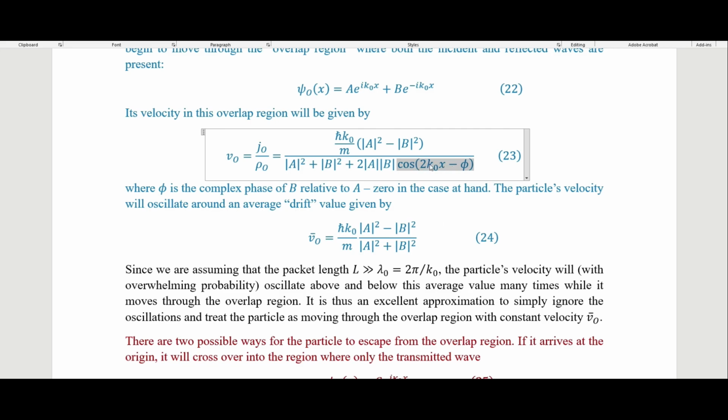It's oscillating around some value, and it's doing that really fast, as it moves through this overlap region. So it is an excellent approximation to simply ignore the oscillations and treat the particle as moving through the overlap region with a constant velocity rather than a velocity that's oscillating around a particular velocity.